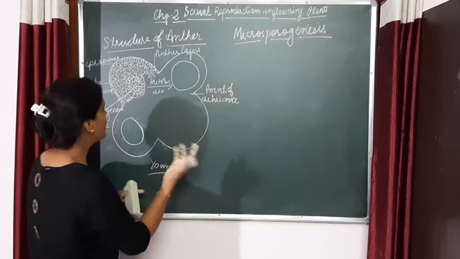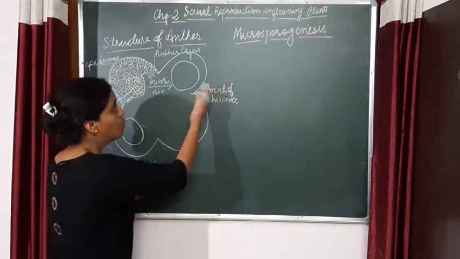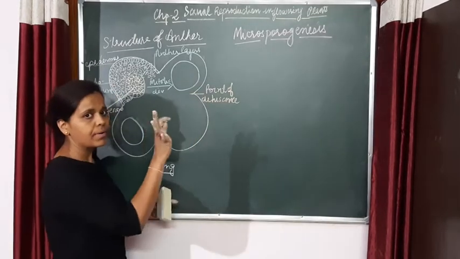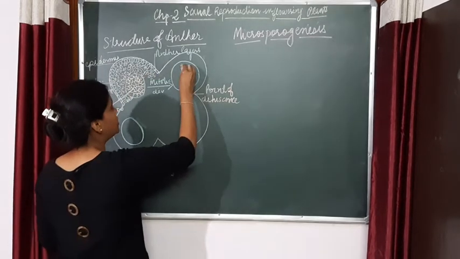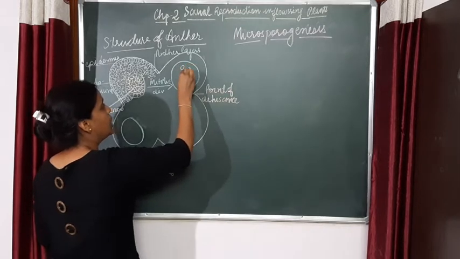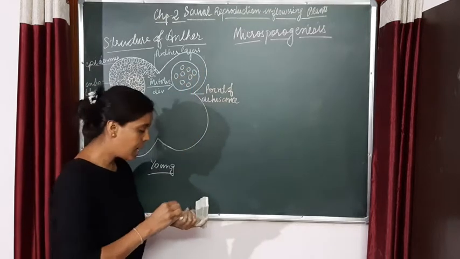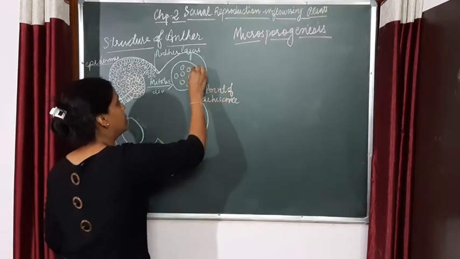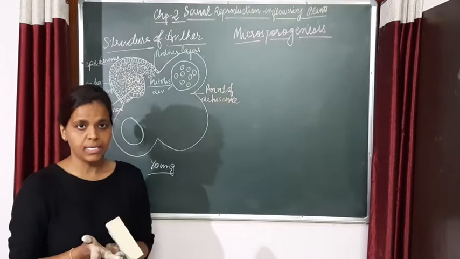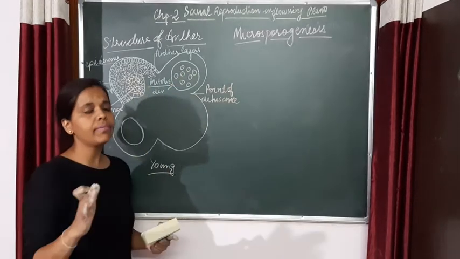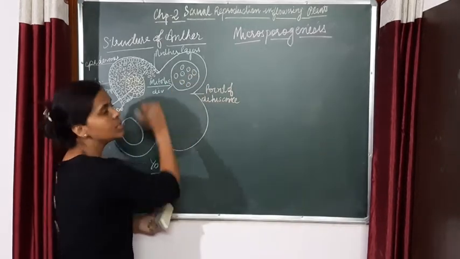The sporogenous cells inside will get more space in this area, so the cells of the tissue will be loosely arranged, because the anther is maturing and the microsporangium grows in size. Remember that the cells are not dividing, only the microsporangium is growing. So the cells will be a little loosely arranged.